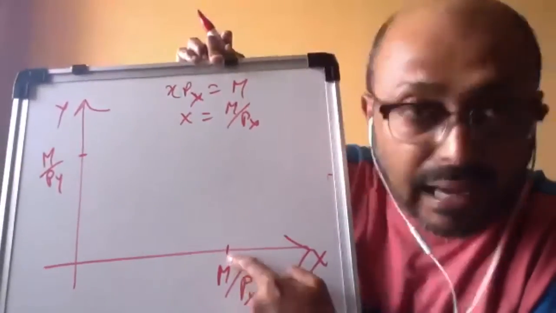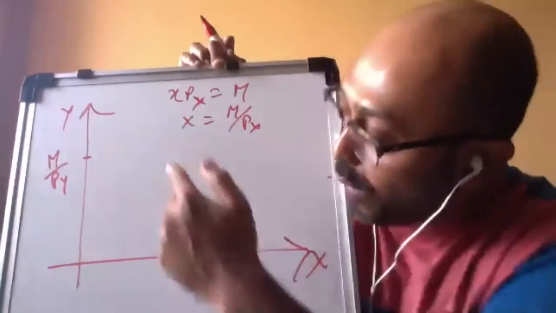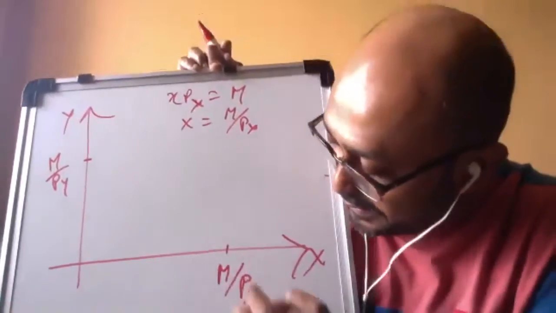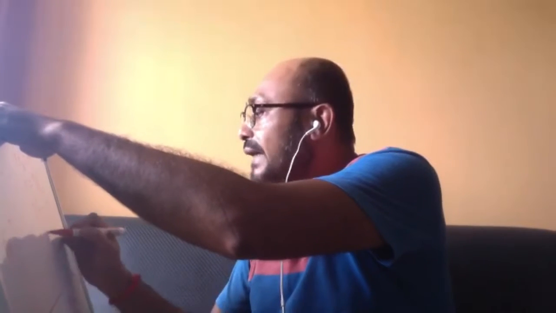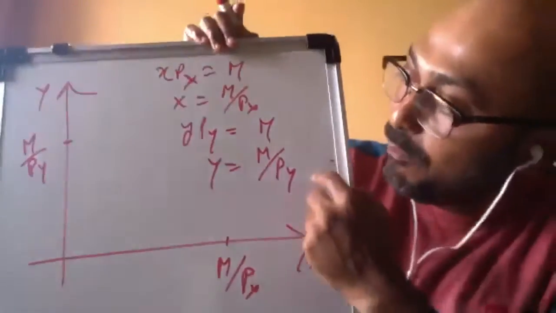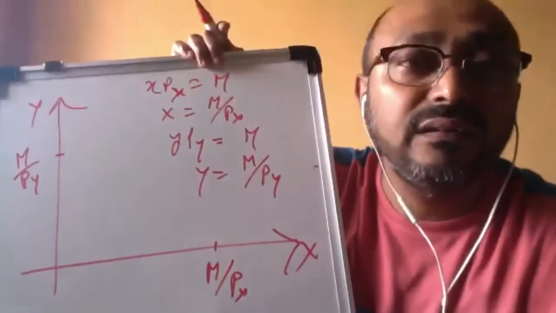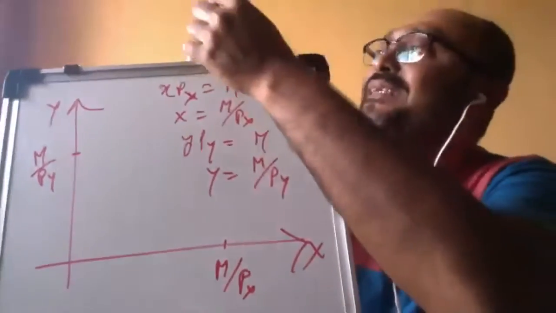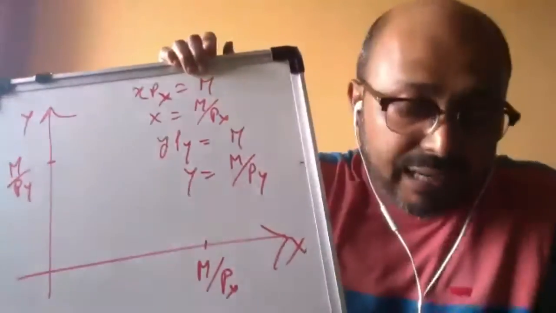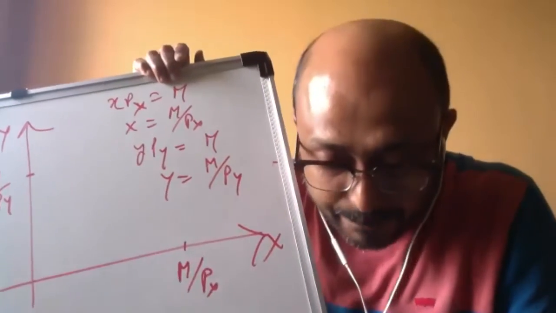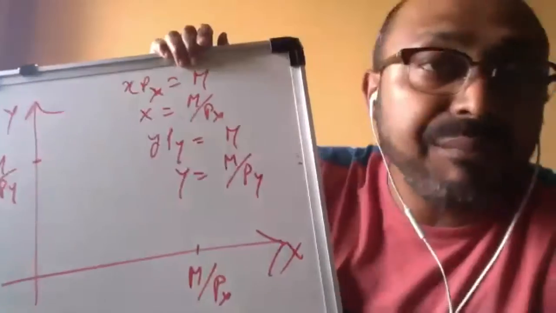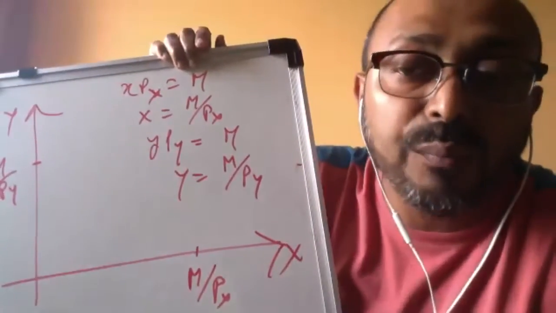What is shown over here? He is buying all X, no Y, and the amount of that X is M by Px. Similarly, when the consumer is buying only Y, then the maximum amount of Y that can be purchased is M by Py. It is very simple. Don't think this is mathematics, this is just logic. If I am spending all my income on X and expenditure on X is X Px, then definitely the amount of X will be M by Px. Similarly, when I am buying only Y, the amount will be M by Py.